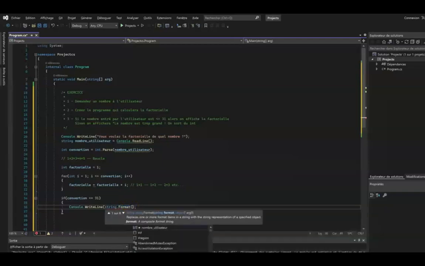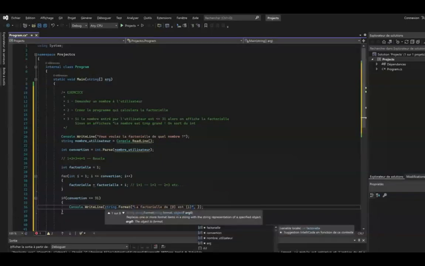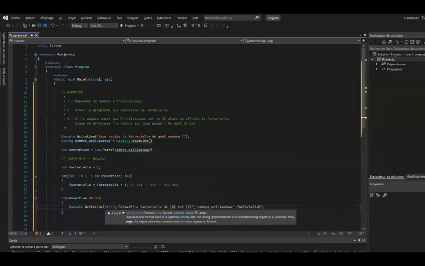So I'm going to add the factorial and get the number that the user has entered. So I will put braces with a 0 inside, and here braces with a 1 inside to display the factorial, and then the variables user underscore number and factorial after the quotation marks. And to finish, we had the else: if the number is too big, then we display the number is too big, so we'll let the int.